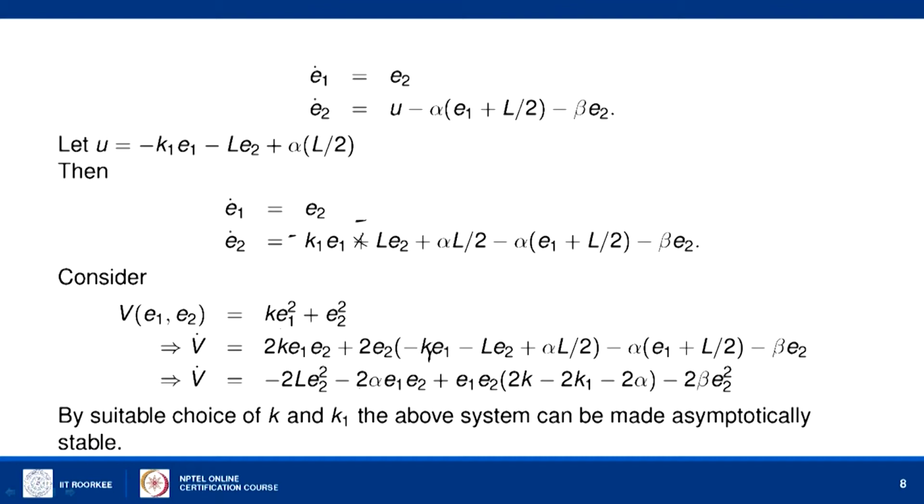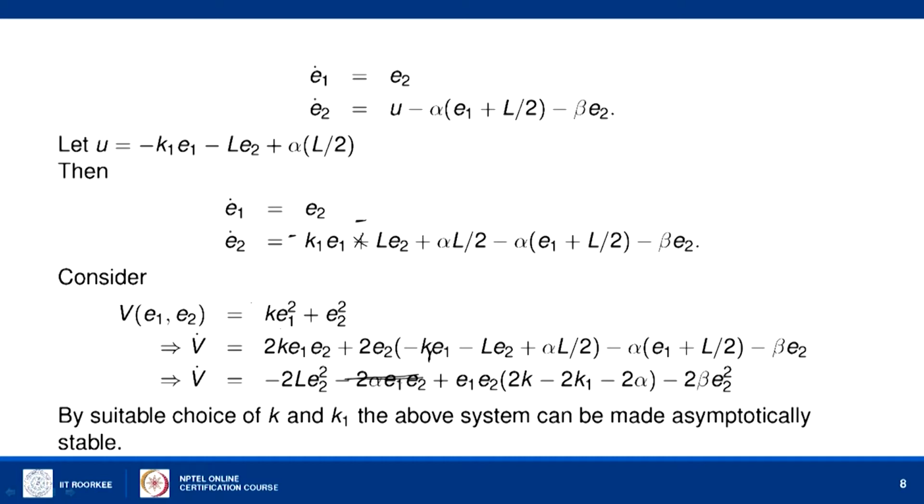And then we have the term E1 E2 into 2k minus 2k1 minus 2 alpha. I think this term has come extra, it is already added here, so this term is not there. Okay. So, now we can see that we have to select k1 and L. By selecting this k1, and also in the Lyapunov function we can select a positive k value ourselves.